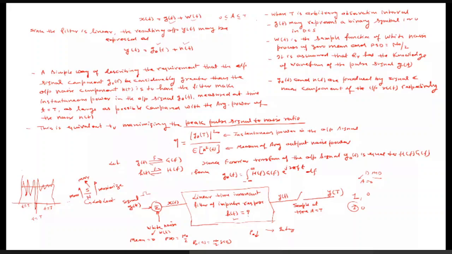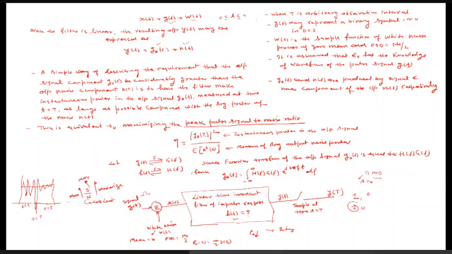So eta is given as the mod of g0(T) whole square divided by the expected value of n0 square(t). Because whenever the concept of noise comes, the concept of a random process automatically comes. Why are we representing it with capital T? Because we want to find the power of that signal at the particular time where the switch is closed, that is, the point where we want to take the sample value. That's why here we are taking capital T.